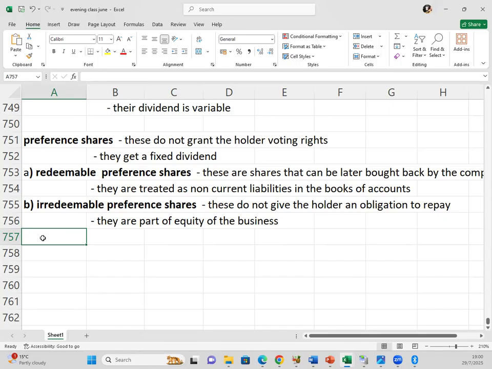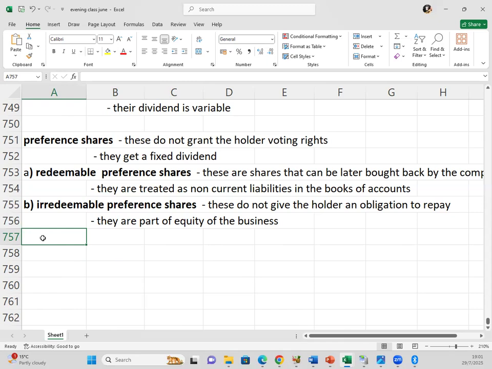But the cumulative can say, let's carry forward the dividend to next year. You can pay us the dividend next year. But if it's non-cumulative, it means they have to be paid this year. We can't carry forward and pay the dividend. So let's move on. But the ones I was more interested in, the redeemable and irredeemable preferences, because there's a difference. One is a non-current liability, the other one is part of equity.